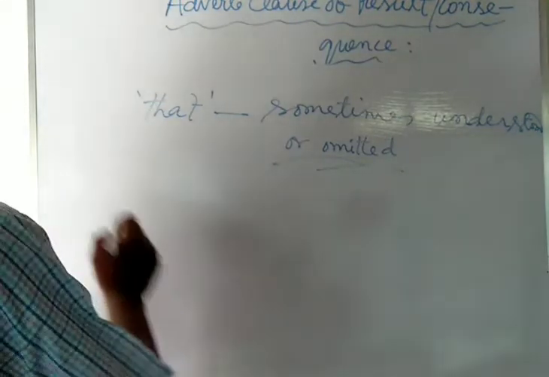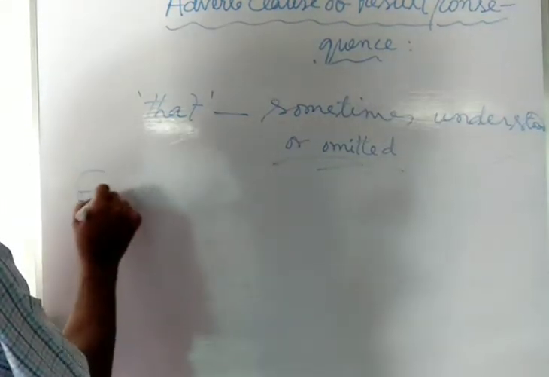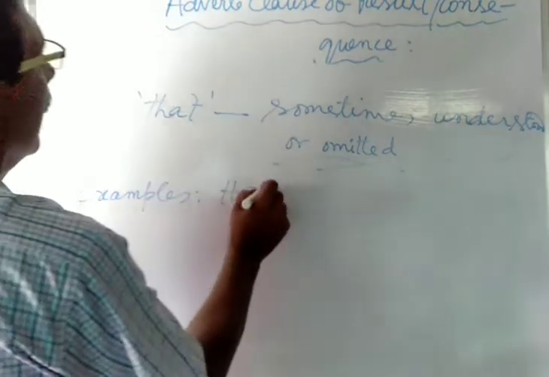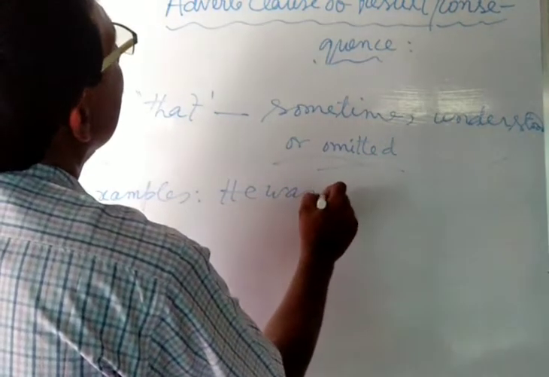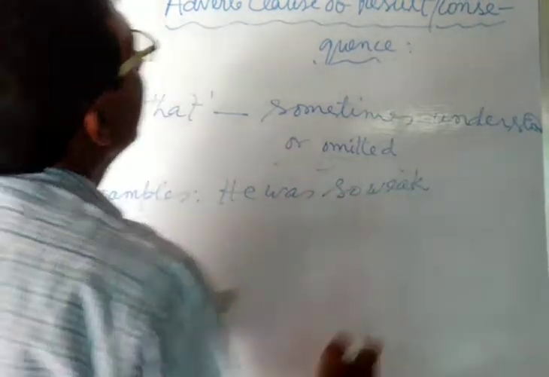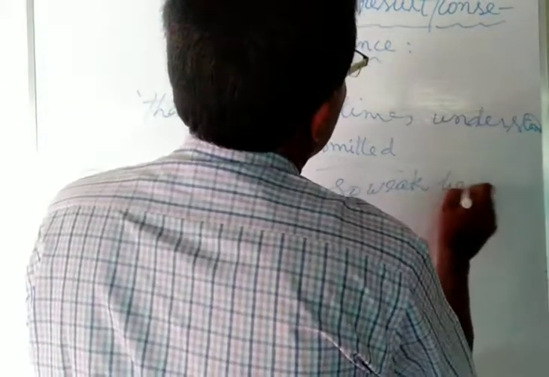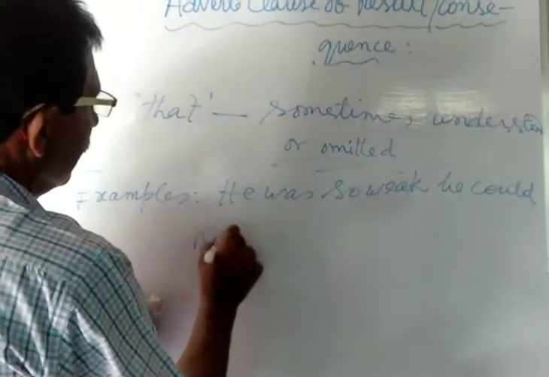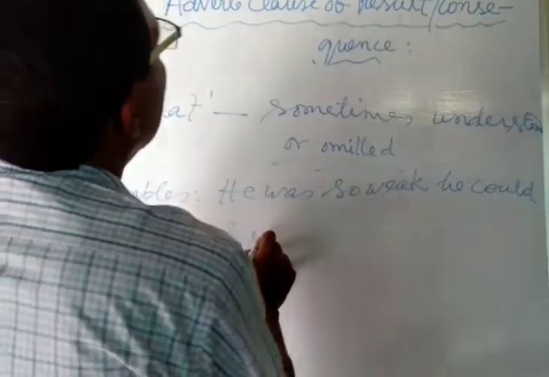Suppose he was so weak he could not speak.